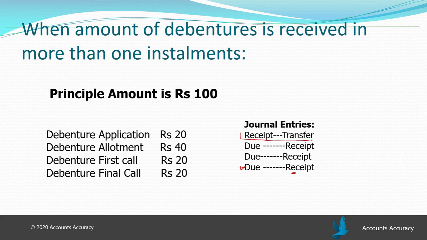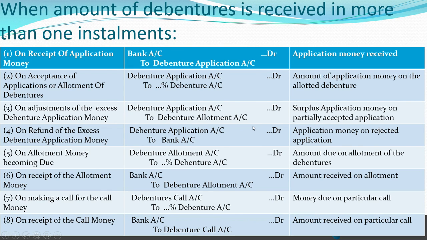Just one thing you have to remember, that during the time of application only, the receipt entry will be passed first and then the transfer entry is passed. It happens the way we do in shares also. Here, when the money of application will be received, the entry will be bank to debenture application account. And when the same amount of application will be transferred to debenture account, the entry will be debenture application to debenture account. When the money is received, debit what comes in, and again the same money will be transferred to debenture account. So the transfer entry will be debenture application account to debenture account.